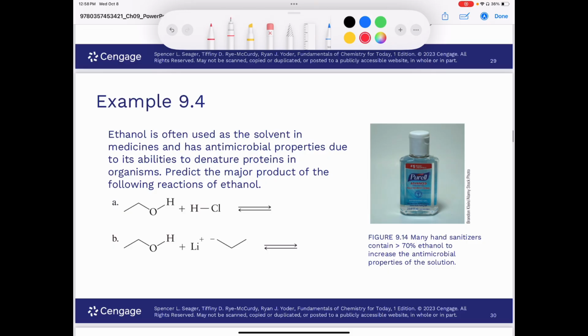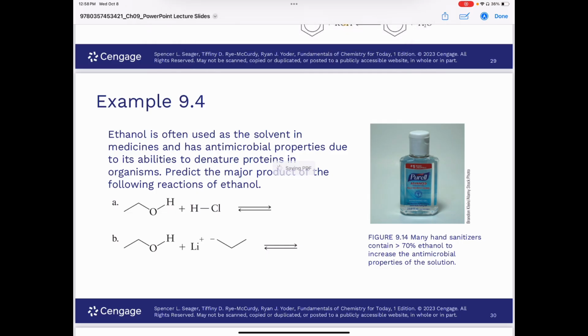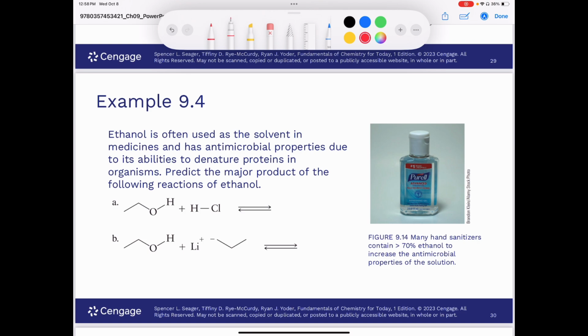All right, ethanol. Ethanol is often used as a solvent in medicines and has antimicrobial properties due to its ability to denature proteins in organisms. Predict the major product of the following reactions of ethanol. Ethanol is also the alcohol found in alcoholic beverages. So this is ethanol here. Both of these reactions involve ethanol.